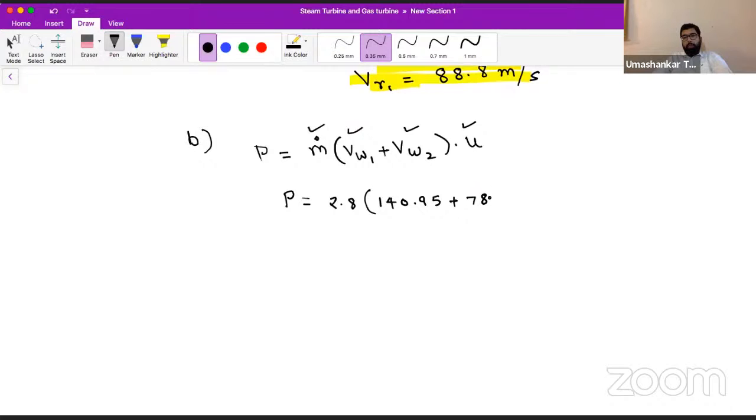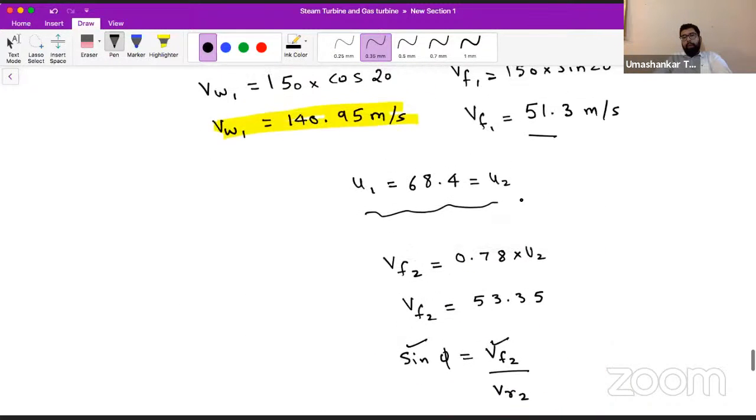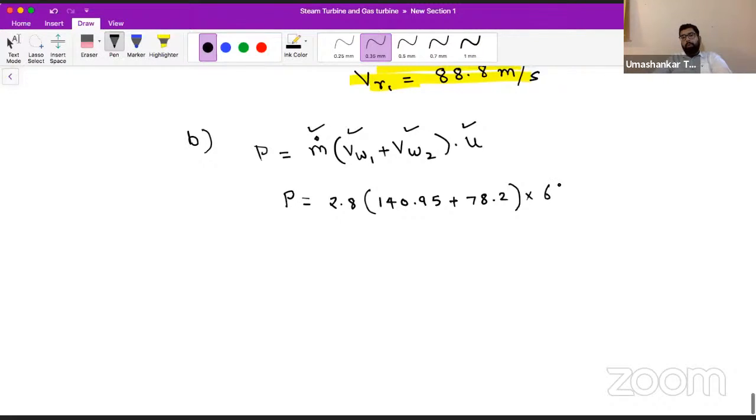VW2 is 78.2 and U we have calculated as 68.4. So from here, as you are suggesting me, the answer is 41.96 kilowatt. Okay, I don't know if it is correct. If you have made the calculations correct, it must have been correct.